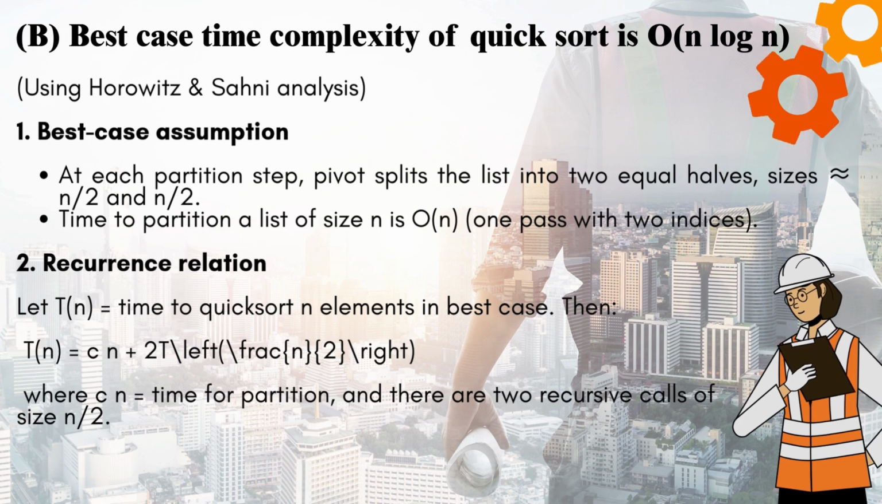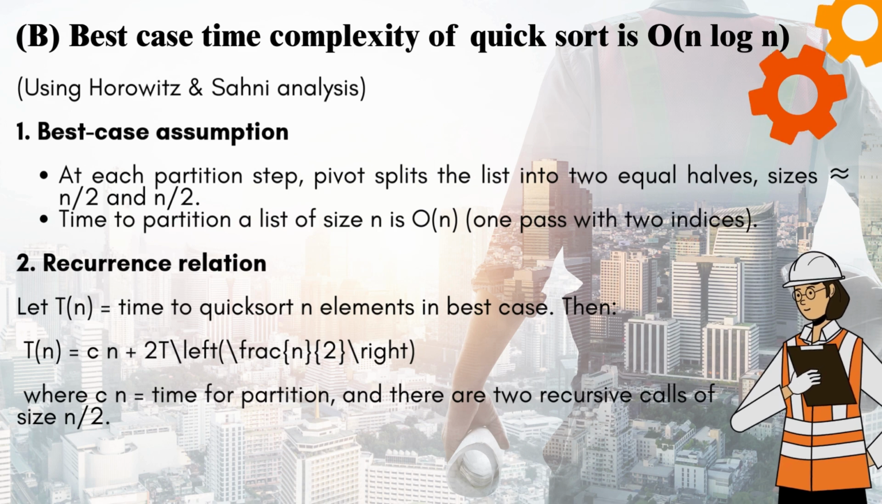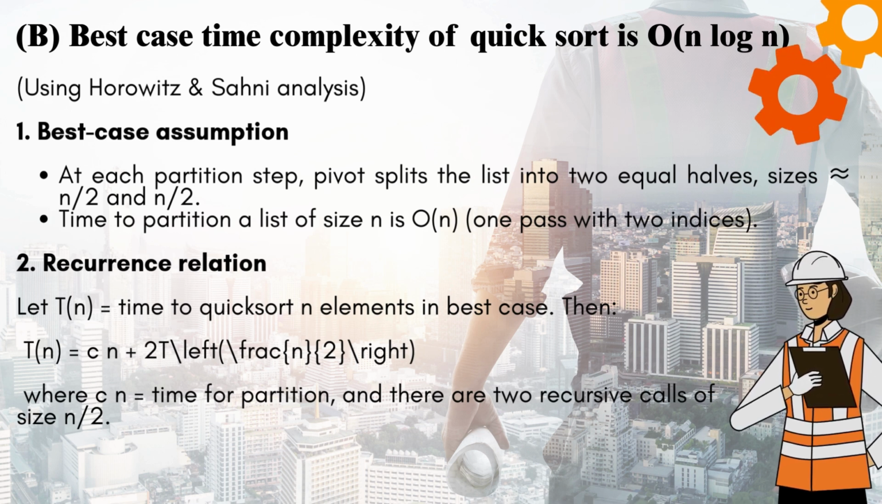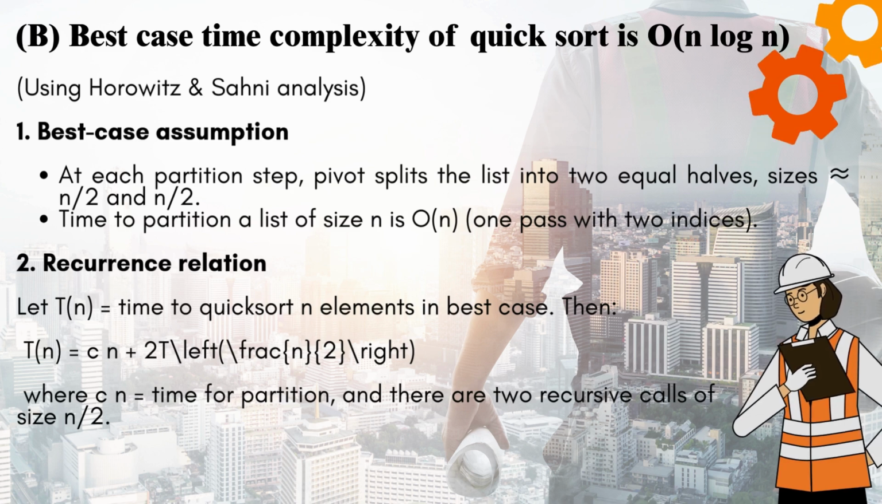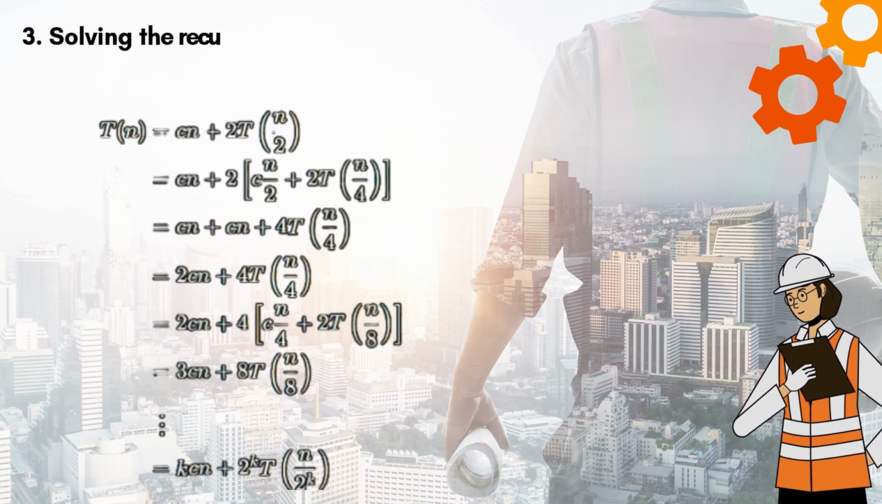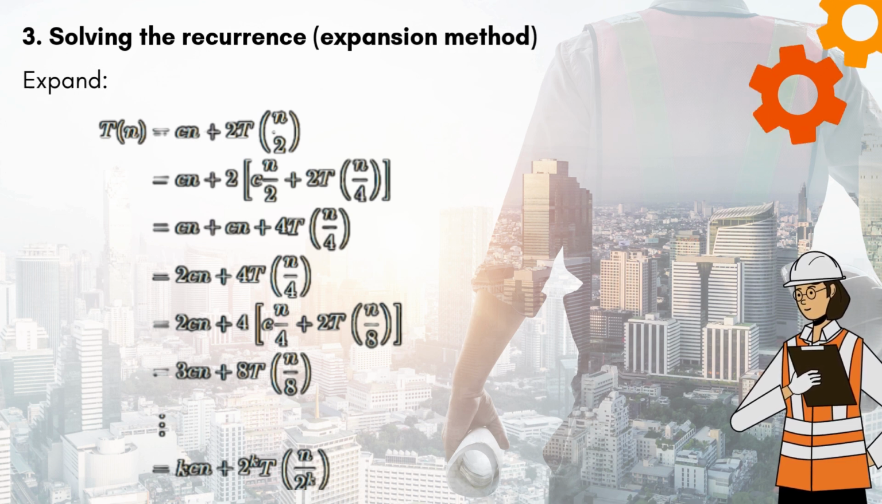2. Recurrence relation. Let T of n equal the time to quicksort n elements in the best case. Then T of n equals C times n plus 2 times T of n by 2, where Cn is the time for partition, and there are two recursive calls of size n/2. 3. Solving the recurrence: expansion method.